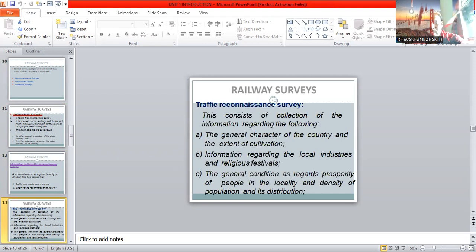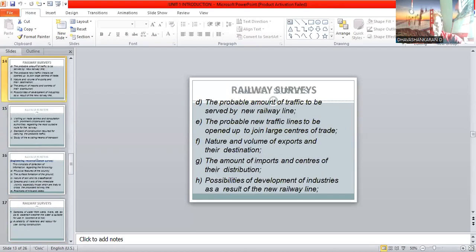The traffic recognition survey consists of collection of information regarding the following. The first one is the general character of the country and the extent of cultivation, then information regarding the local industries and religious festivals. The general conditions such as the prosperity of the people in the locality and the density of the population and its distribution. So mainly, the track should cover all this traffic, because while we are laying the track, the people's consumption should be the maximum. Then only can we get the revenue for the government. So revenues are based on this traffic recognition survey.